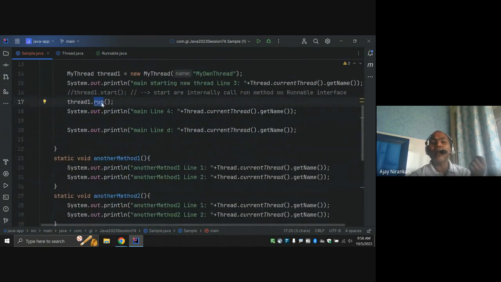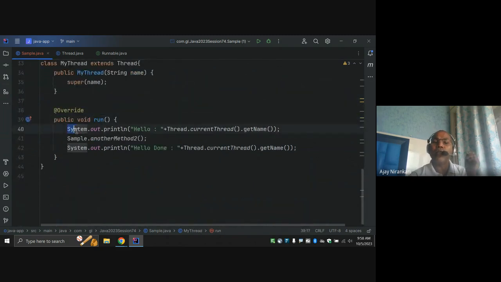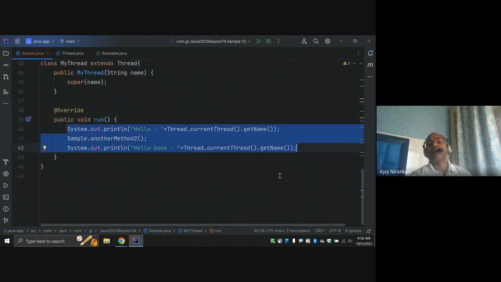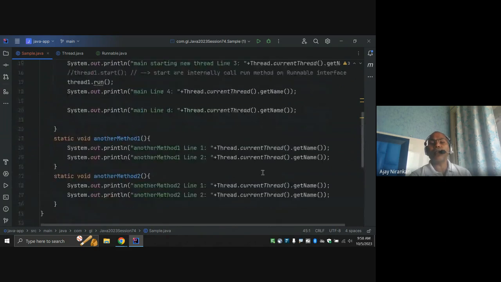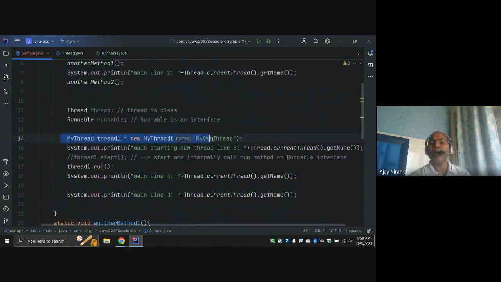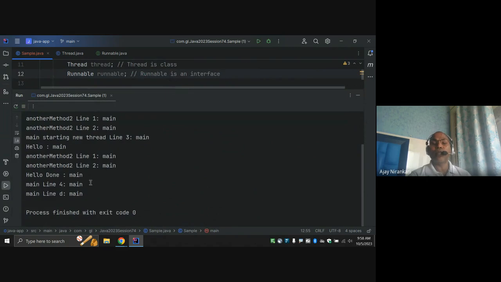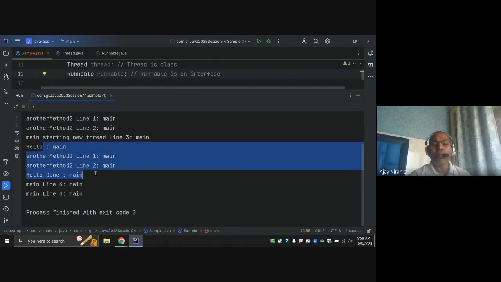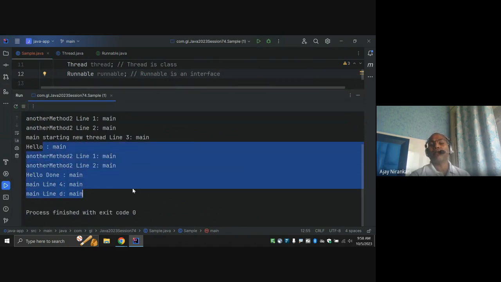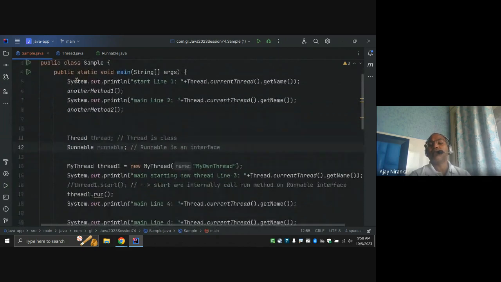So this method is going to execute by your main thread itself, right? See, simple, what is this? Simple, one class object and calling the method, right? If you run this code, then you figure out, oh, this is executed, but by the main thread itself. Notice all of it is done by your hello main thread, because here there is no new thread started. All the activity is done by only the main thread.